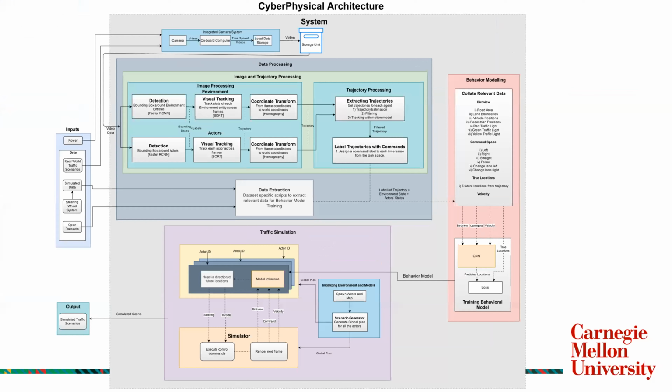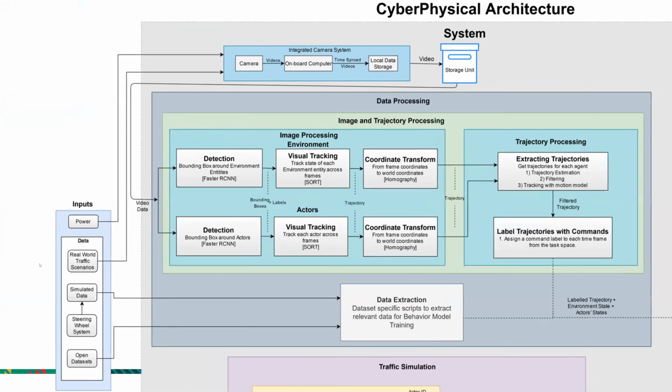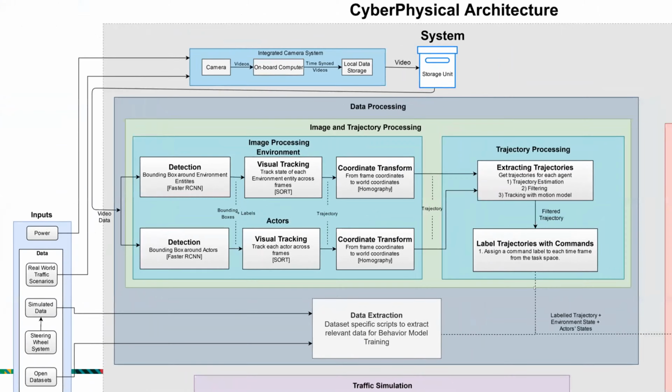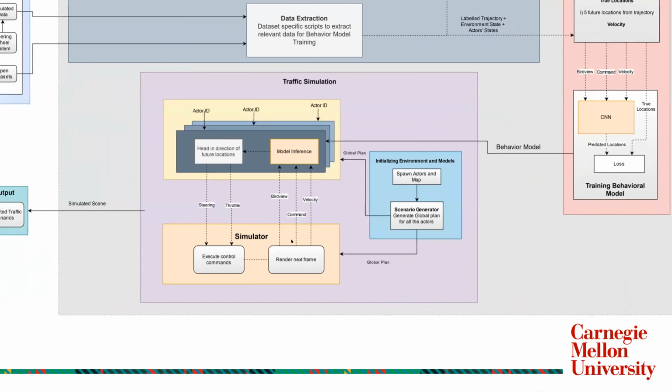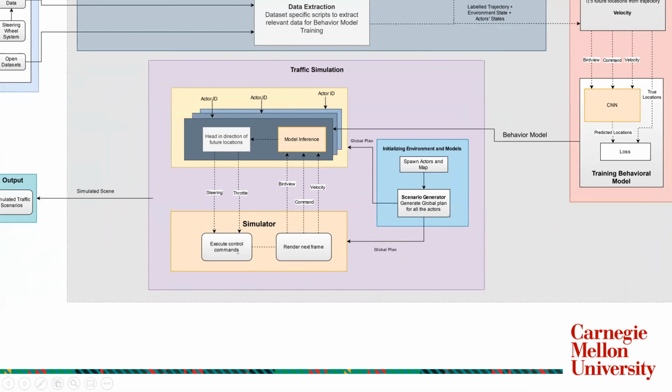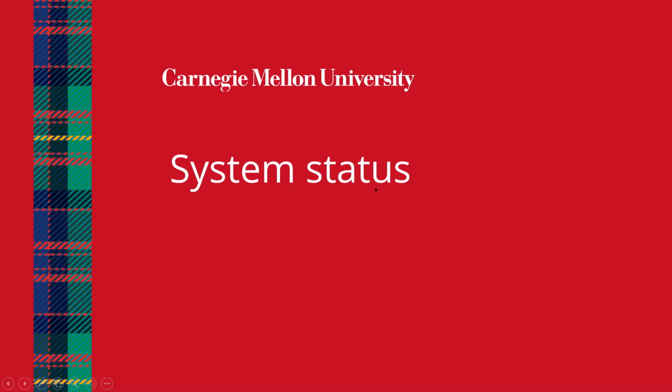And the above changes are also reflected in the cyber-physical architecture. Here is the data extraction block, and here is the format conversion block. And also the progress that we have made in the simulation subsystem has helped us add a little more detailing in this part. Moving on to system status, where Harsh can take over.